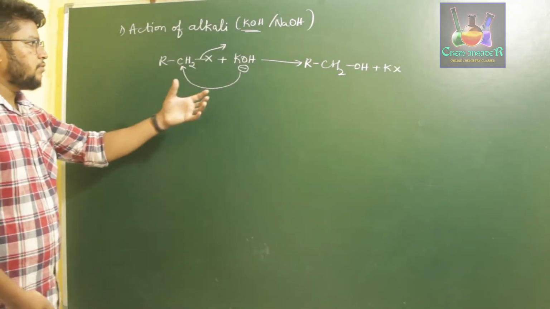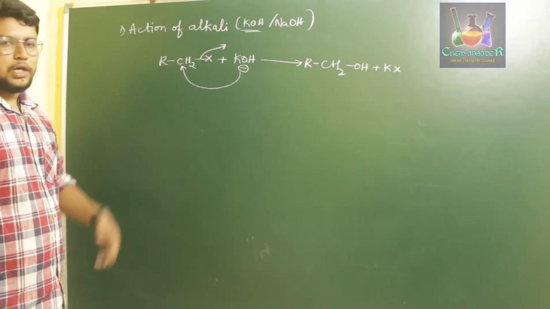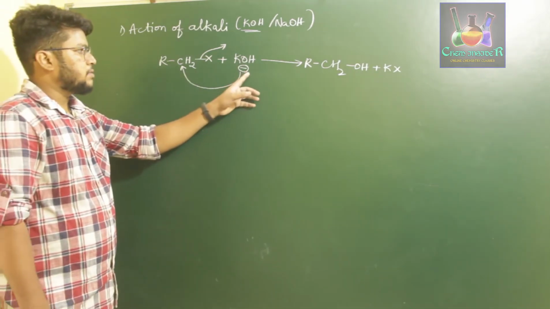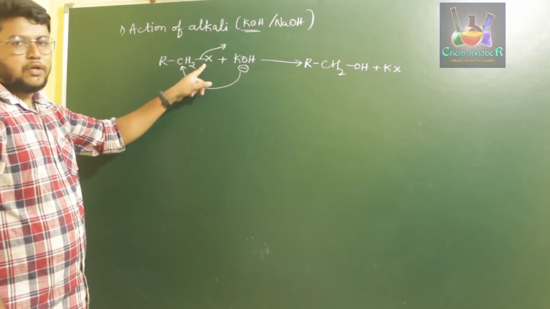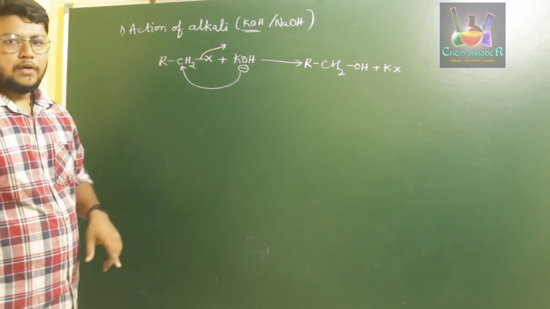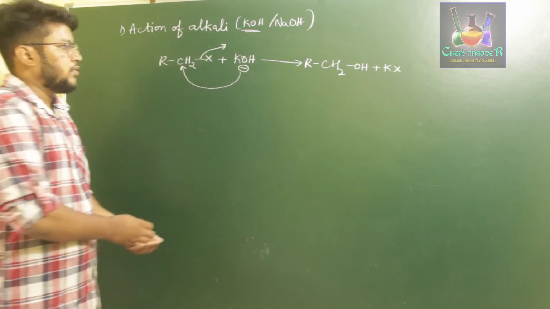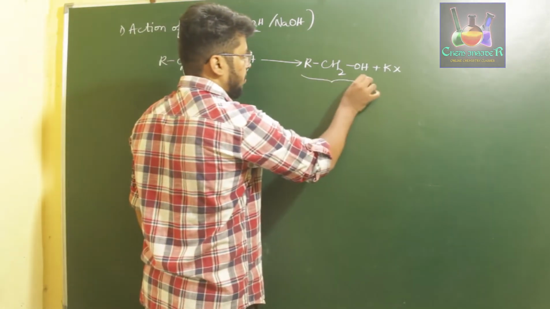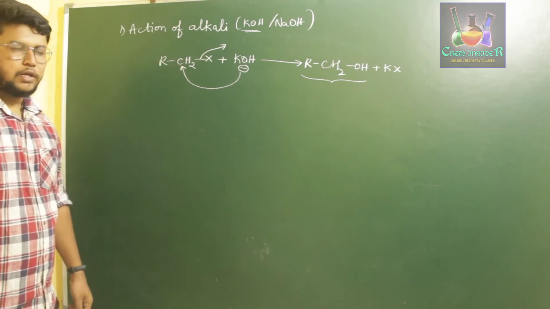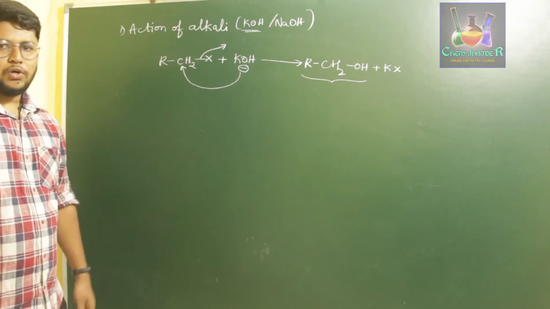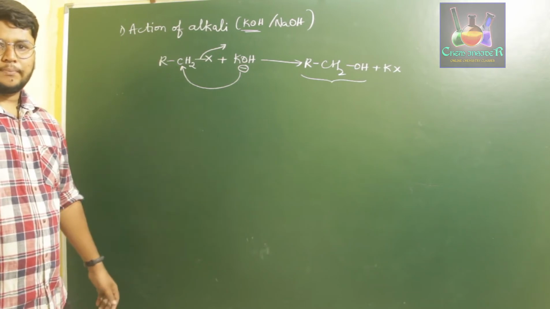That is, when we treat a haloalkane with an alkali such as potassium hydroxide or sodium hydroxide, the nucleophile OH minus ion attacks the carbon, which results in the halogen leaving as halide, which later reacts with potassium to form potassium halide, and as the main product we get alcohol, which is primary. If you are using a secondary haloalkane, we will prepare a secondary alcohol. If you use a tertiary haloalkane, we will prepare a tertiary alcohol.